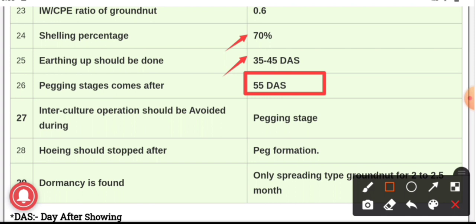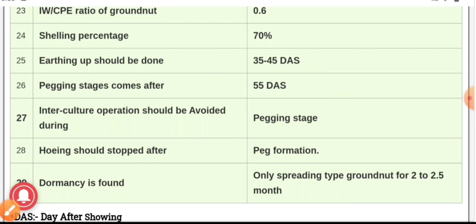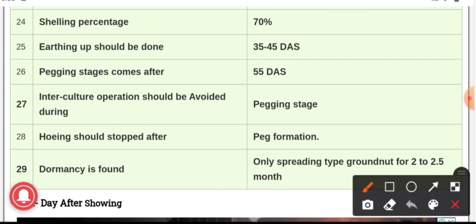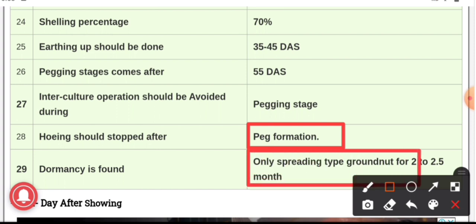Question number 27, intercultural operation should be avoided during the pegging stage. During this stage, we have to avoid the intercultural operation. Question number 28, hoeing should stop after peg formation. Dormancy is found in, as we know that we have spreading type of groundnut and bunchy type of groundnut. So the dormancy is found only in spreading type of groundnut for 2 to 2.5 months.